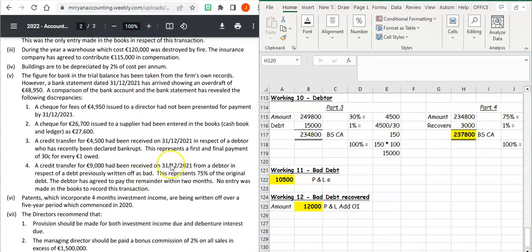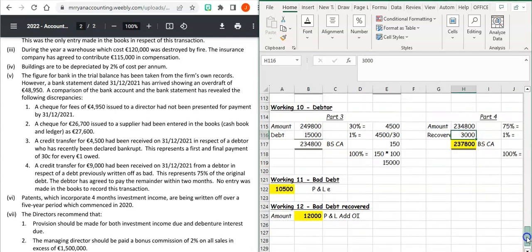So a couple of parts involved in that, quite big ones there, that these can be used as individual adjustments as well. So what I suggest you might do is press pause on the videos as you go through them, take your time with them. Not too much difference between this one here, the bad debt first and final repayment, and this one here with a bad debt recovered. Just a small little difference between creating a bad debt for your expense, creating a bad debt recovered for your operating income, and then one is going to reduce your debtors and the other one is going to increase your debtors with how much money they have to pay you.